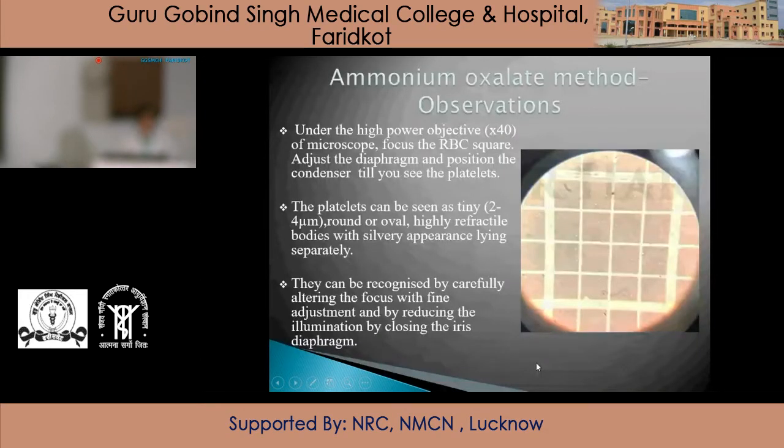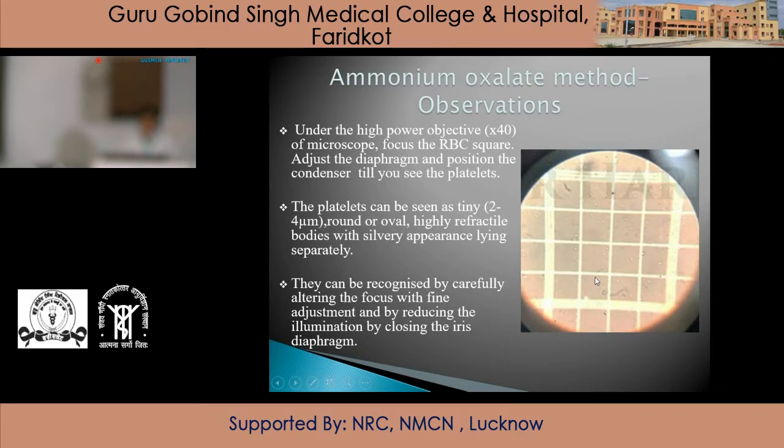Now, under the high power objective of the microscope, focus the RBCs, adjust the diaphragm and position the condenser till you see the platelets. The platelets can be seen as tiny 2 to 4 micrometer, round or oval, highly refractile bodies with silvery appearance lying separately.